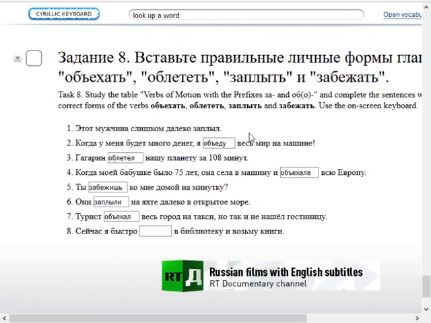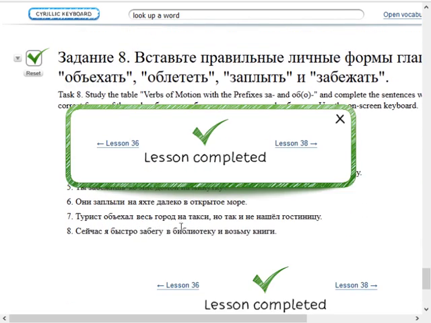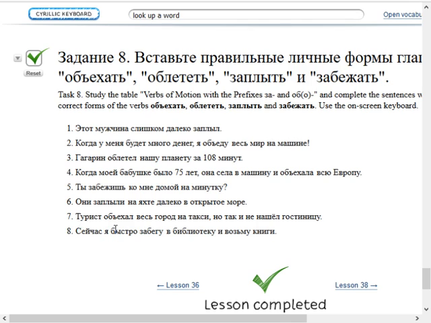Let's go ahead and put забегу in here, and aha, the lesson is completed. Wonderful, that was the correct answer. So, сейчас я быстро забегу в библиотеку и возьму книги. Now I quickly stop in or run into the library and take the books, or borrow the books from the library.